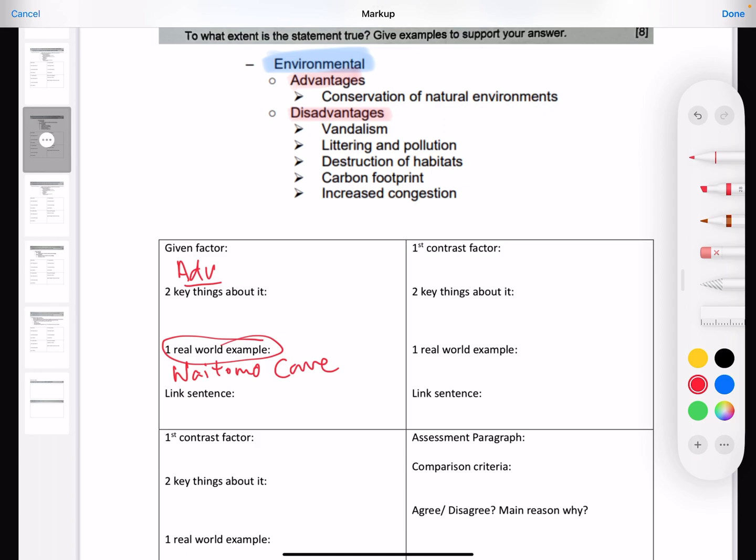Okay, your contrast factors. What can we look at? We can of course look at things that are easier to deal with. Okay, talk about things like vandalism. Can you remember the example that was shared with you when we were looking at vandalism, right? The Chinese boy, the PRC boy in Luxor, the one who vandalized the temple in Luxor, Egypt. Right. So I think if you work on examples that we can recall, Egypt, okay, it will be a lot easier for us to develop the factor paragraph itself.